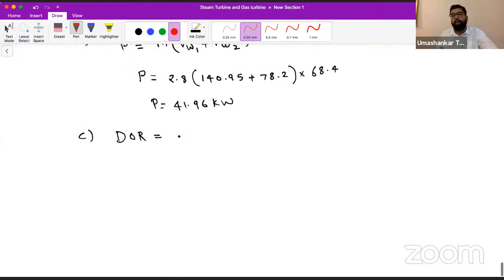So we have this value of degree of reaction. Can someone tell me the value of it? Degree of reaction, what is coming out to be?